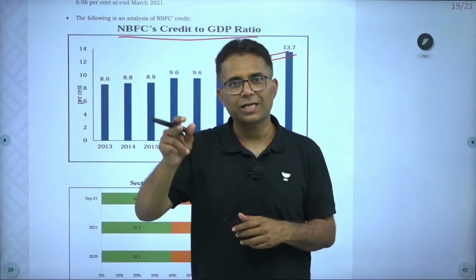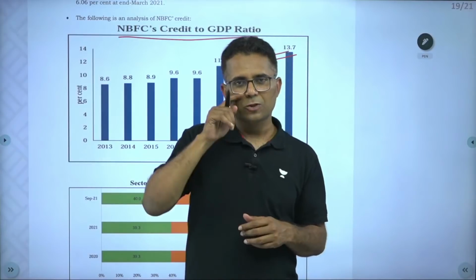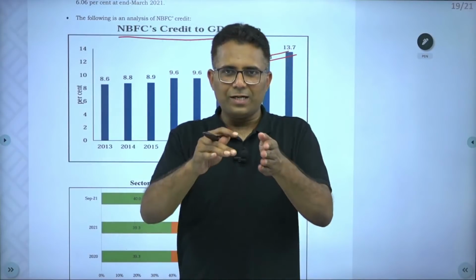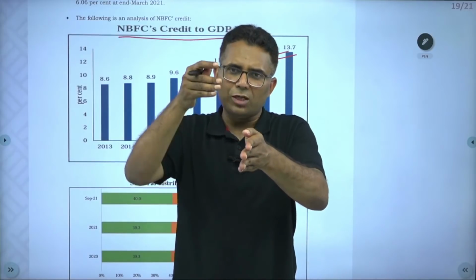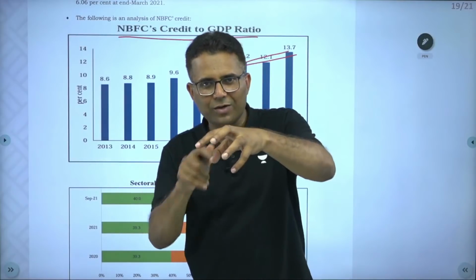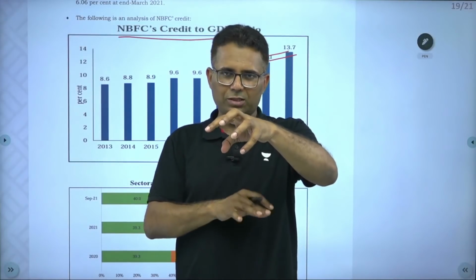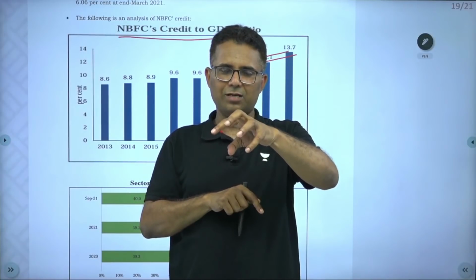But NBFCs have lent more. Are you understanding? So banks got the funds, but rather than lending to the risky business, they have deposited at reverse repo rate. Even if reverse repo rate is much less than the repo rate, the difference is 0.65%, still banks have diverted it to reverse repo rate deposit.